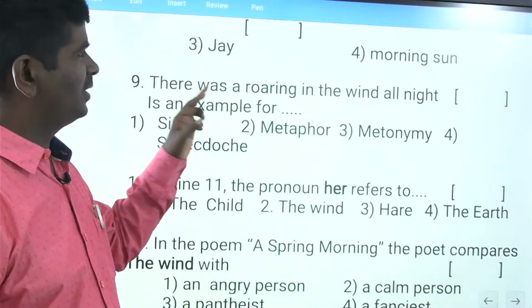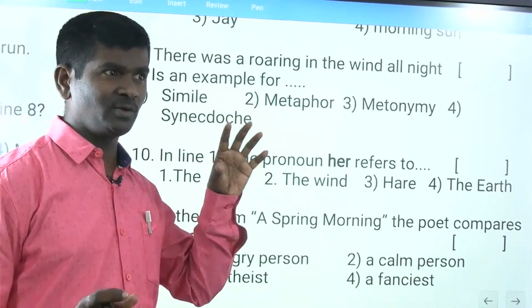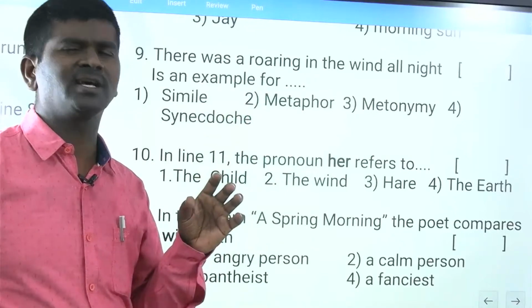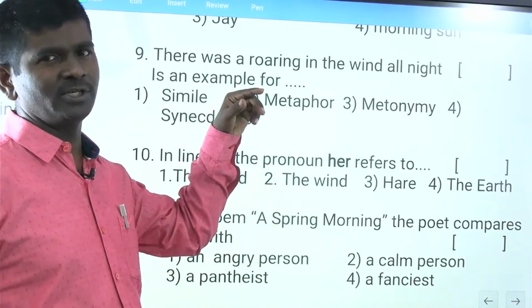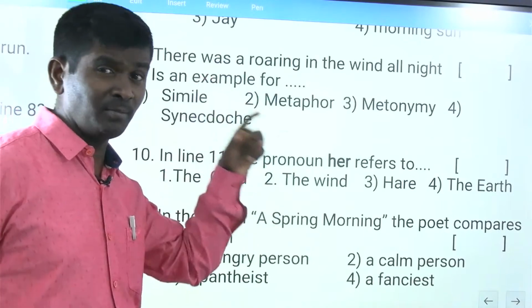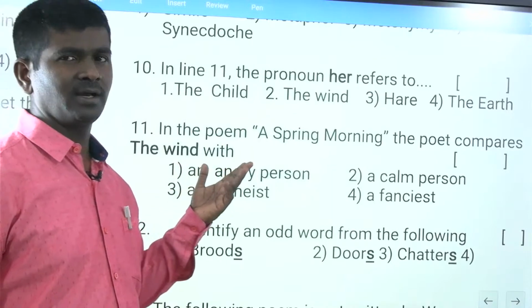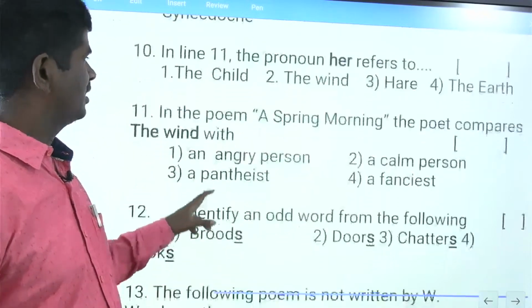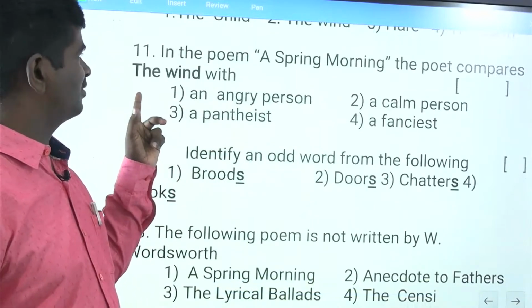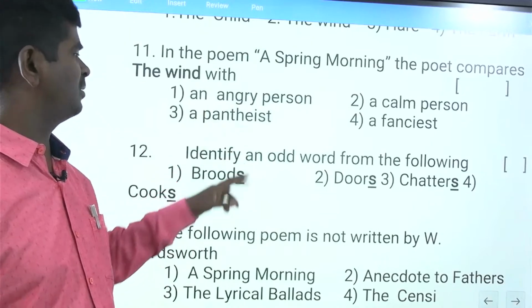There was a roaring in the wind all night is an example for metaphor. Wind roared. Normally who roars? A lion does. But here it says the wind roars, so it's an implied metaphor. In line 11, the pronoun her refers to the mist, which becomes hair. In the poem Spring Morning, the poet compared the wind with an angry person.